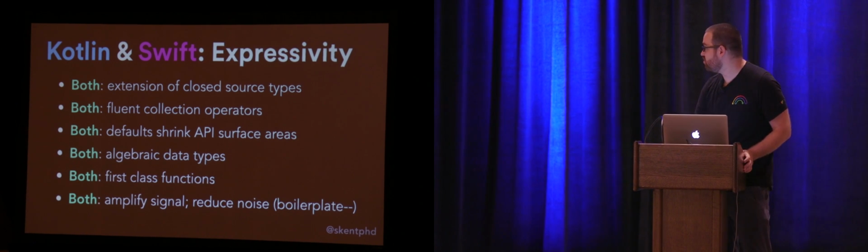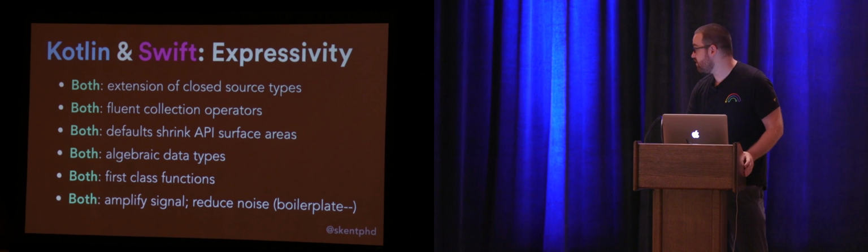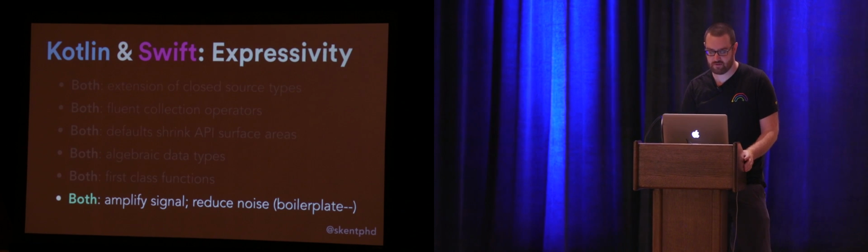Both also allow us to fluently operate on collections. They both provide the ability to use defaults in our method declarations to shrink API surface areas. They both allow algebraic data types. If you don't know what that is, that's fine. It's not going to be something that we deal with in depth today. They both allow first-class functions, and they both focus on amplifying the signal in your code and reducing noise. And here I'm thinking of noise in the context of boilerplate.